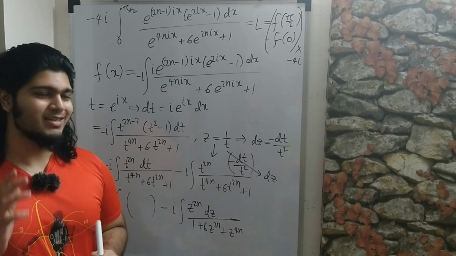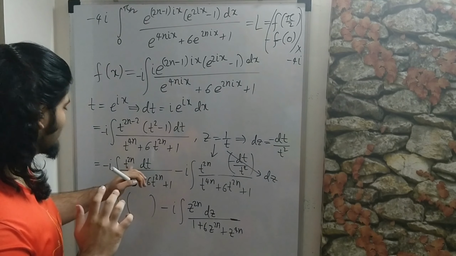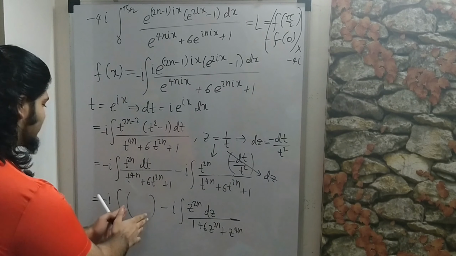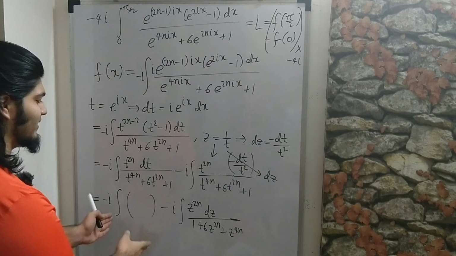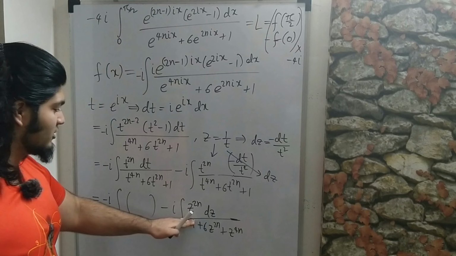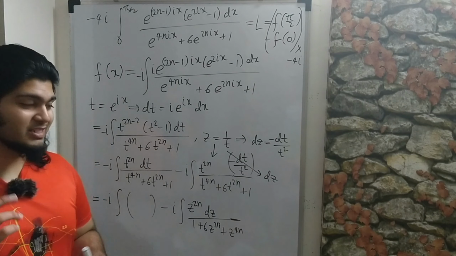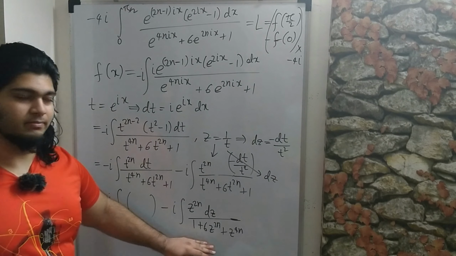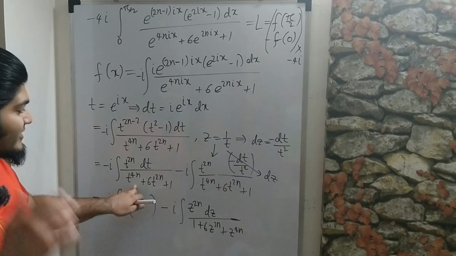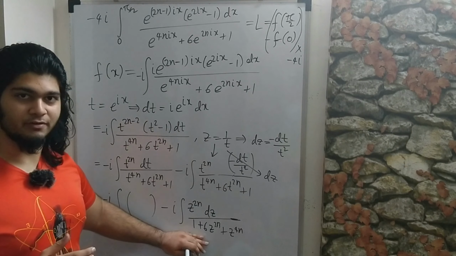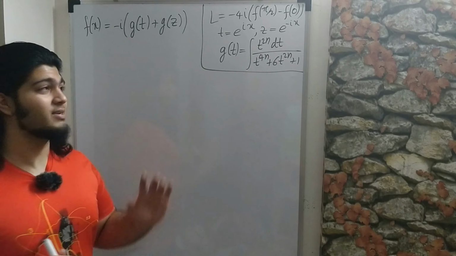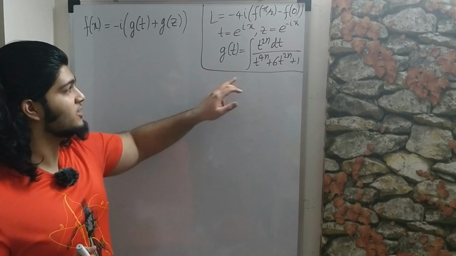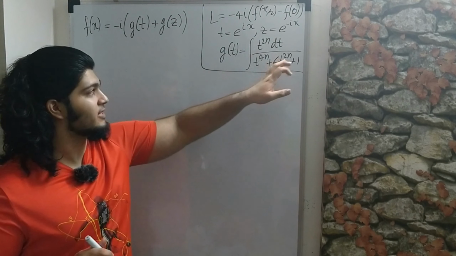But now notice that you just have t over here and z over here, but the integrand is exactly the same. So if you call this entire integral, let's say g of t, then this is g of z. So what this means is, if we just deal with this part, then this part will automatically be dealt with, because the antiderivative of this is exactly the same as the antiderivative of this. So all we got so far is written down over here, and now we are going to be partial fraction decomposing this entire integrand.